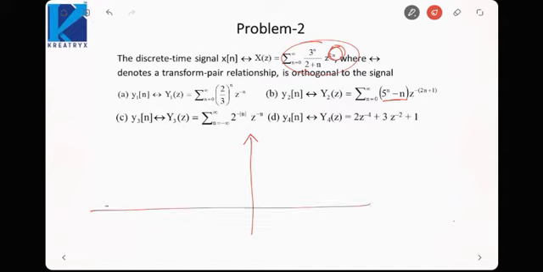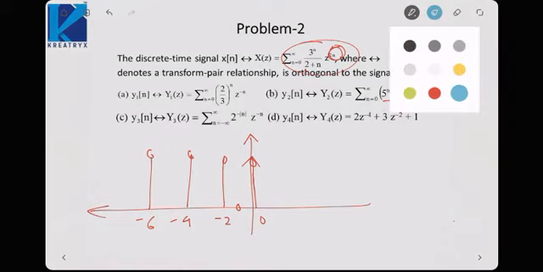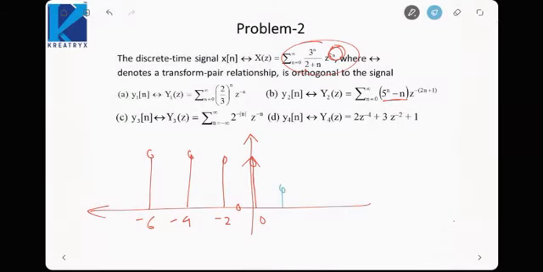One signal had values at 0, then minus 2, then minus 4, then minus 6, and the other signal had the points 1, then 3, then 5, this way.